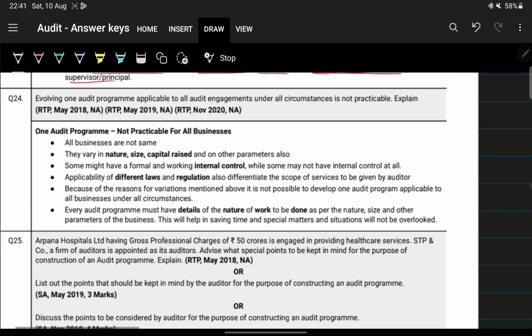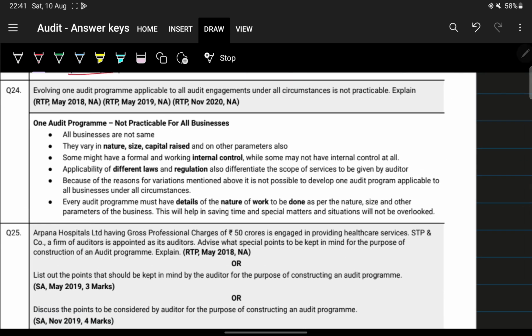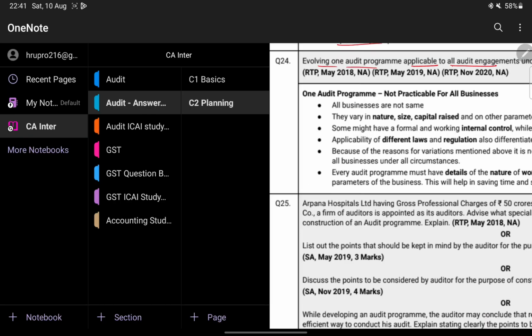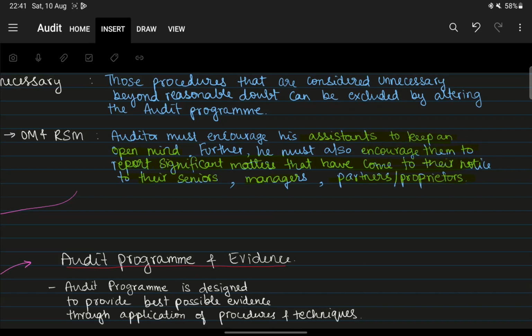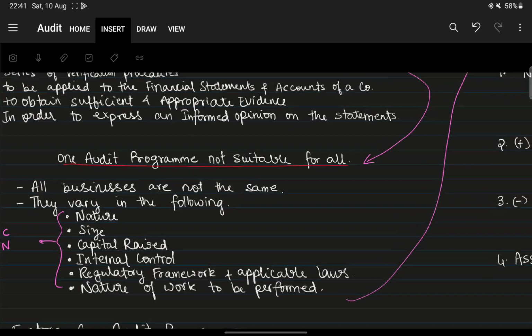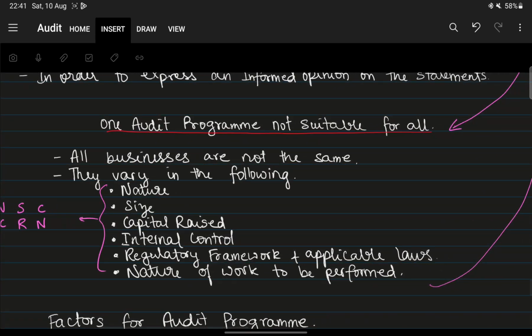Next, question number 24. Evolving one audit program applicable to all audit engagements under all circumstances is not practical. Explain. Obviously, we have seen this. One audit program is not suitable for all, as all businesses are not the same.